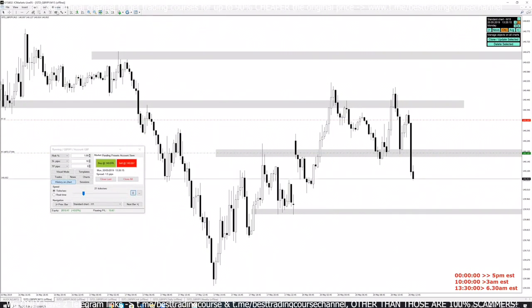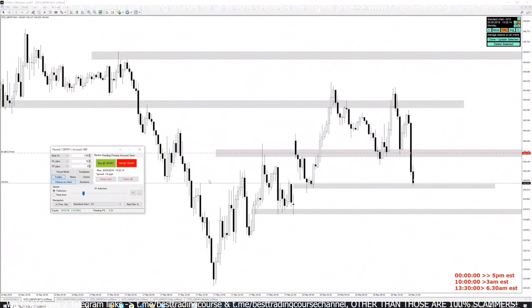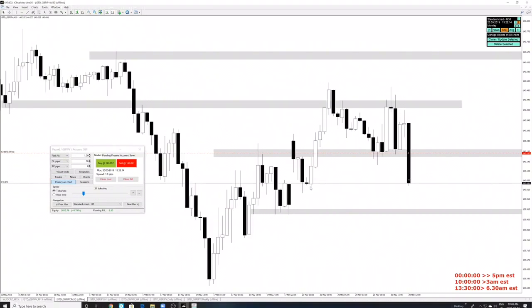I guess it's kind of reacting to this minor support here, but on the higher time frame, it looks like a clean move down. So since we're coming down to this area, if we look at our trade, we are up almost 13 pips. So I may want to put stops at break even right over here and maybe close partial positions right here and let the rest run. I'm closing partial positions because it's coming down to this support area where we don't know if it's going to bounce or what. See this area on the 30-minute? This is why I'm closing partial positions.